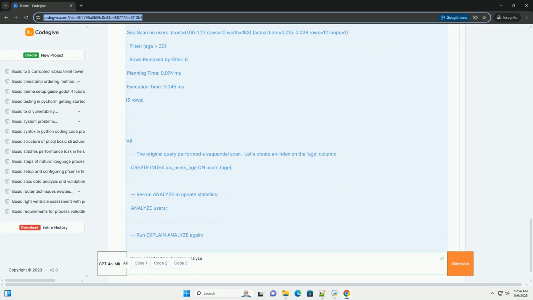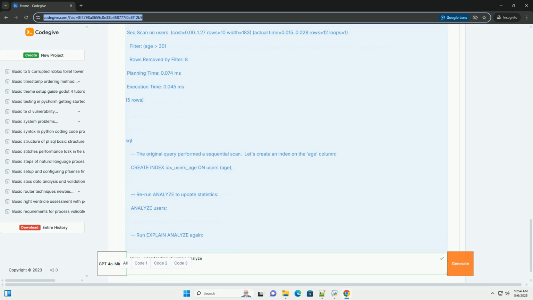7. Common Explain Analyze Scenarios and Solutions. Here are some common performance problems you might encounter and how Explain Analyze can help you solve them. Slow queries with full table scans. Problem: the query is reading the entire table, even though it only needs a small subset of the rows. Explain Analyze output: shows a seq scan on a large table.